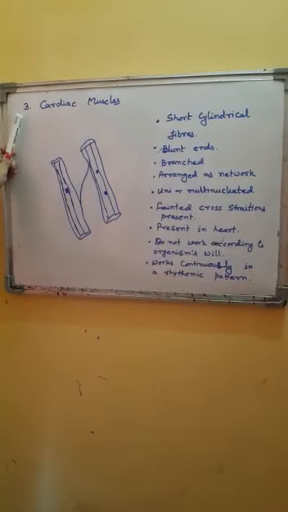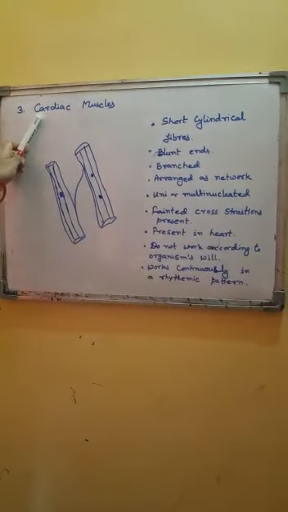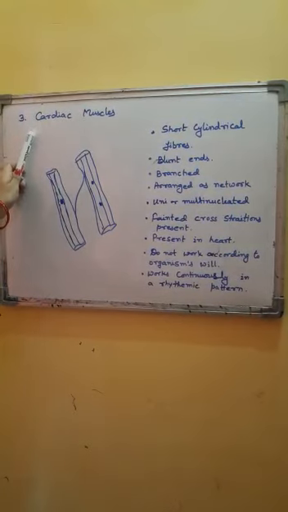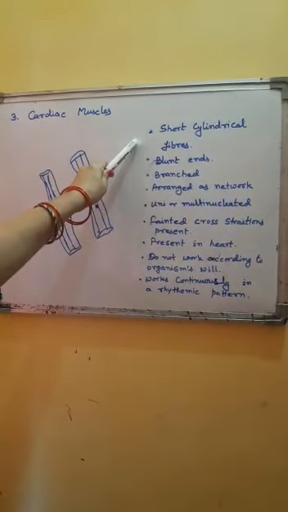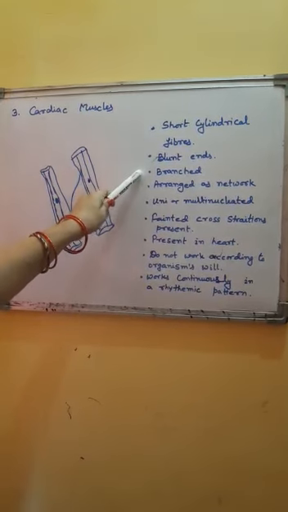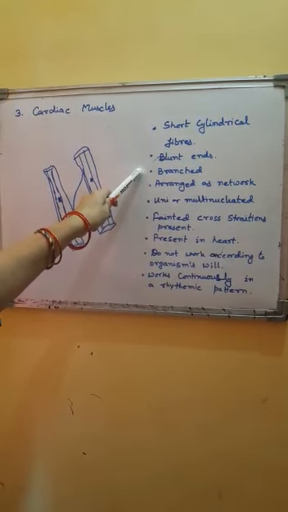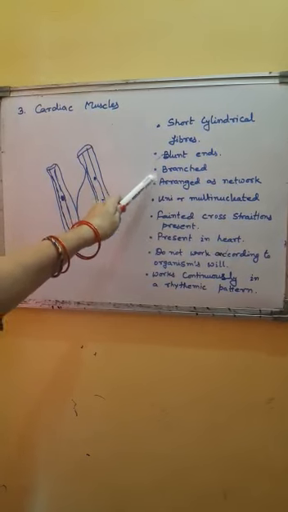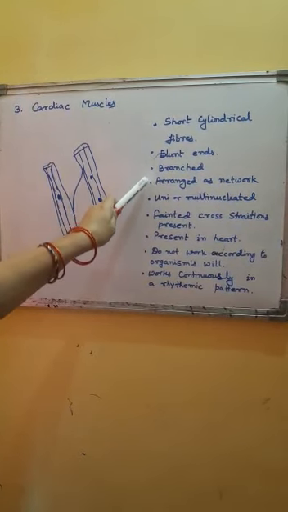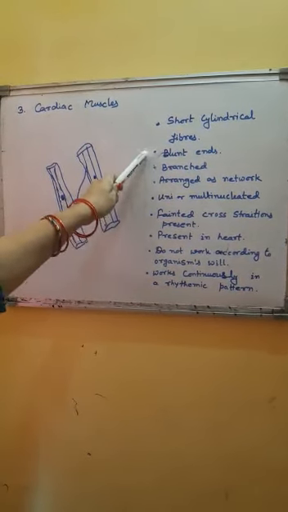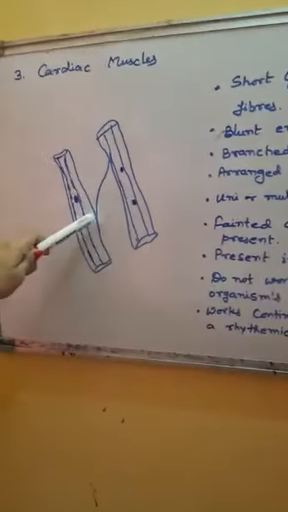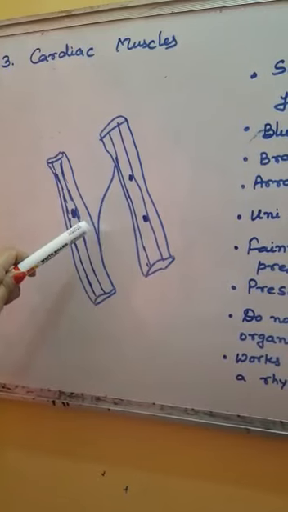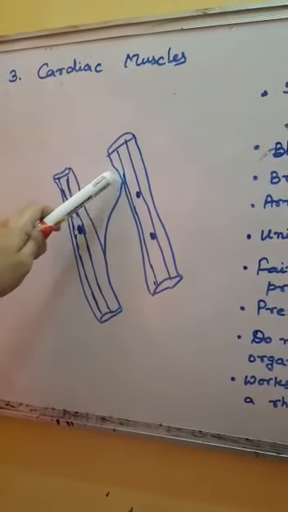The third muscular tissue is called cardiac muscle. Cardiac muscles consist of short cylindrical fibers which are branched and joined end to end, which means they are arranged as networks. These have blunt ends. You can see the blunt ends, and also the branches which make it a network.